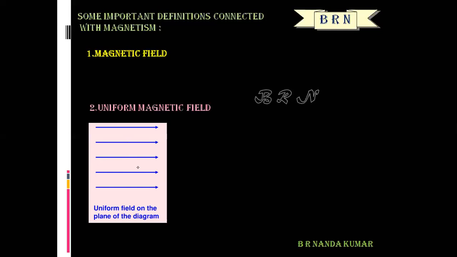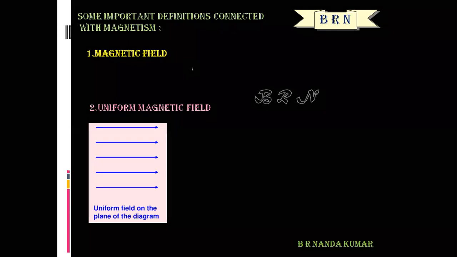Let us consider some observation points: this is point A, this is point B, this is point C.